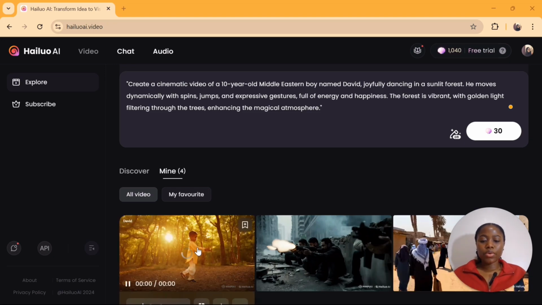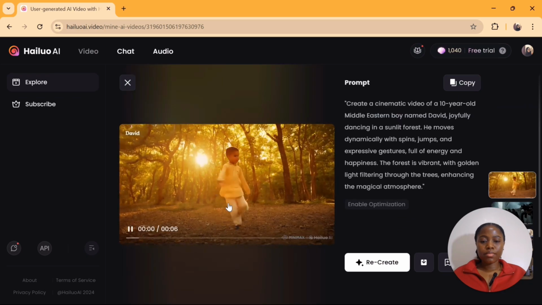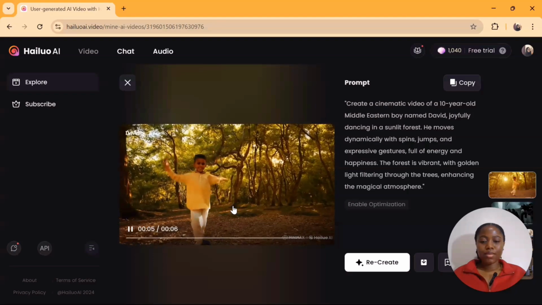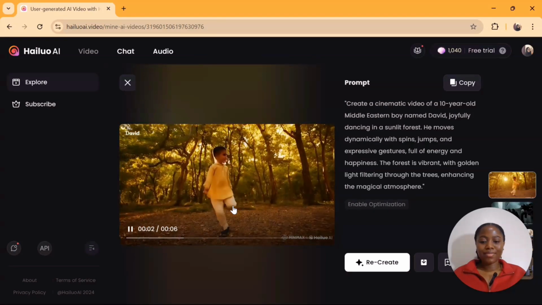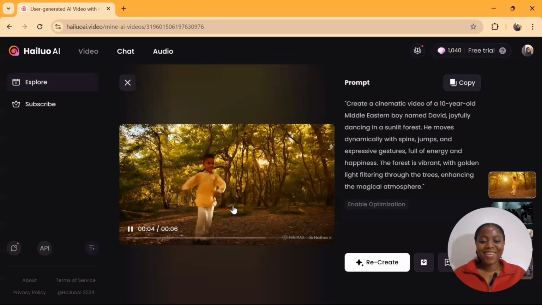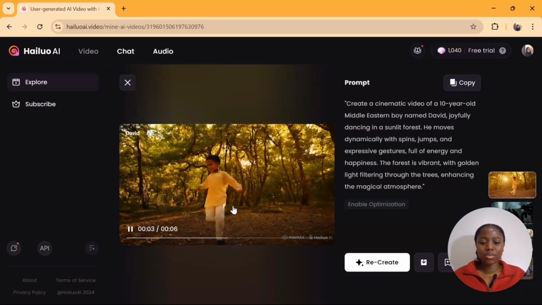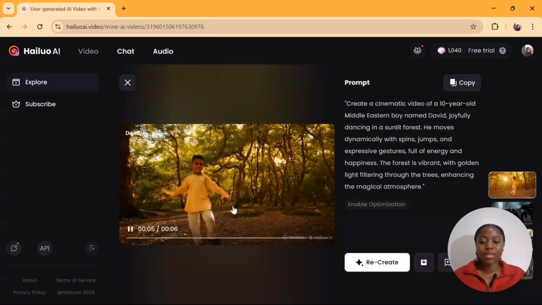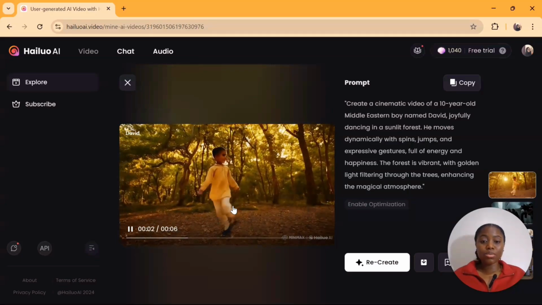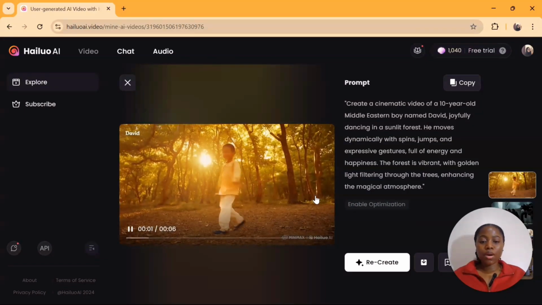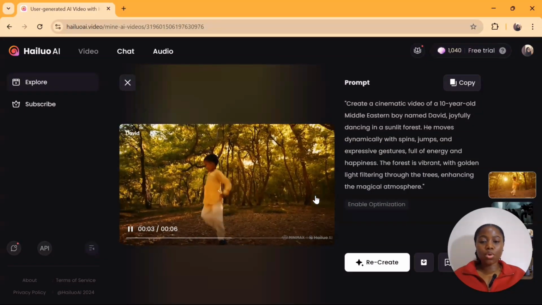So now we are done generating. Let's see the result of what we have. Okay, interesting. The movement is quite disoriented though, but it did a pretty good job. So this is an example of how you can prompt and get your work done.